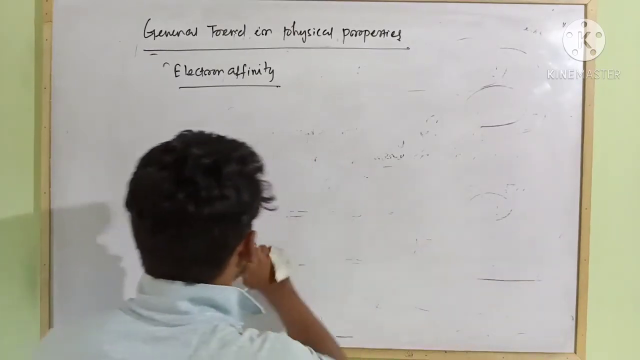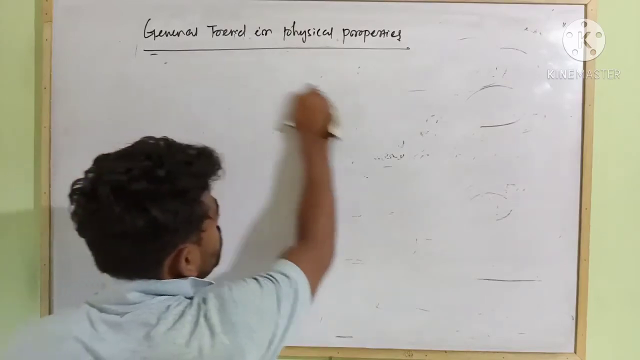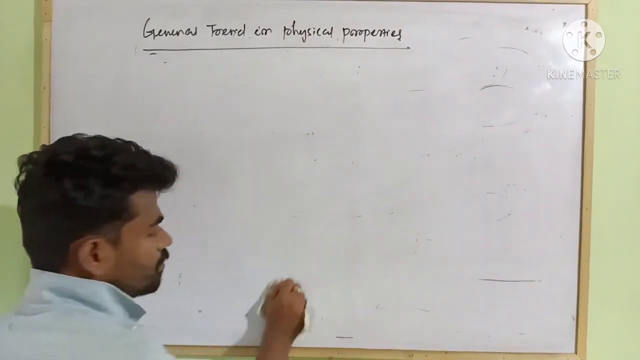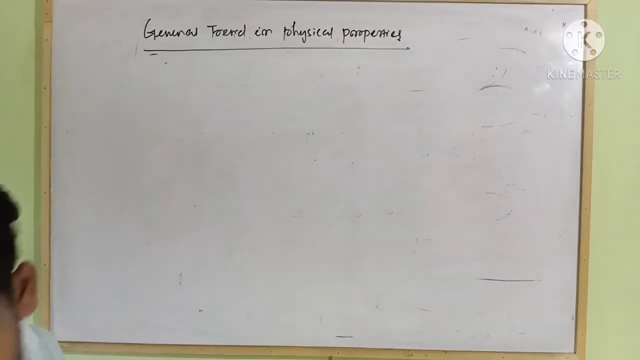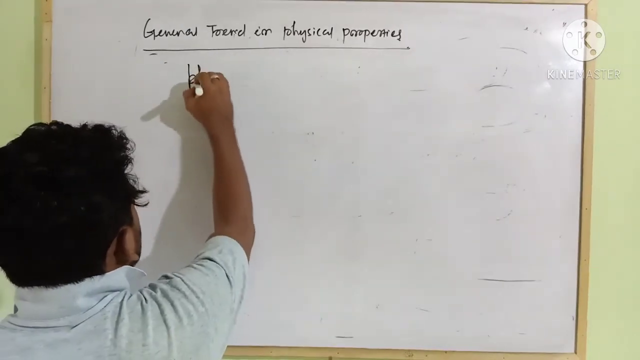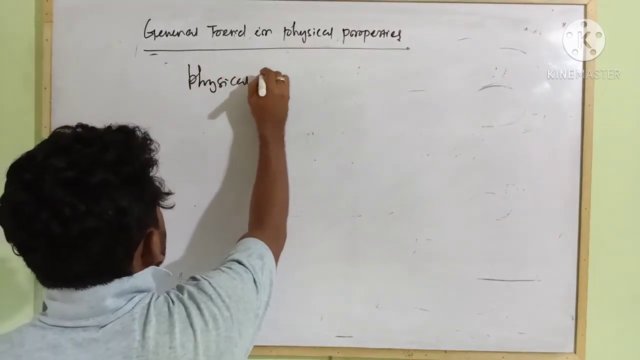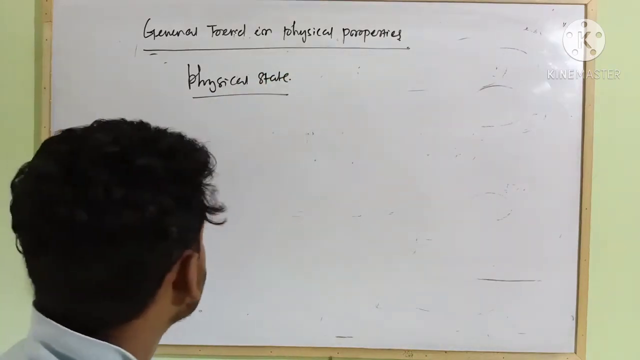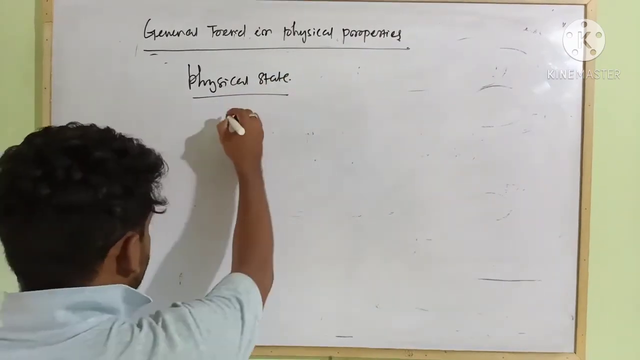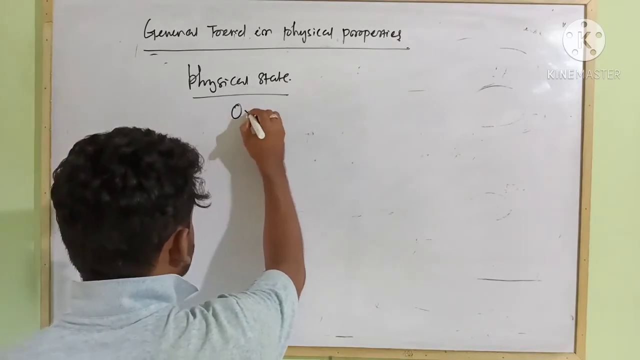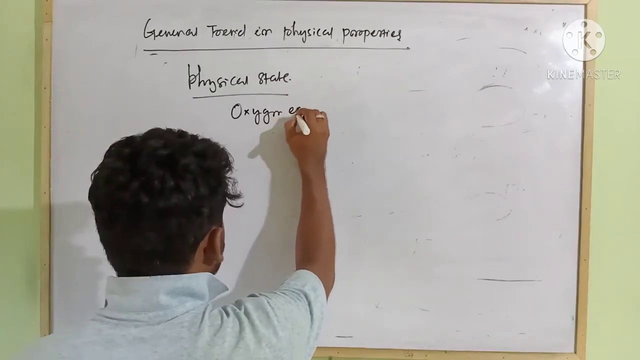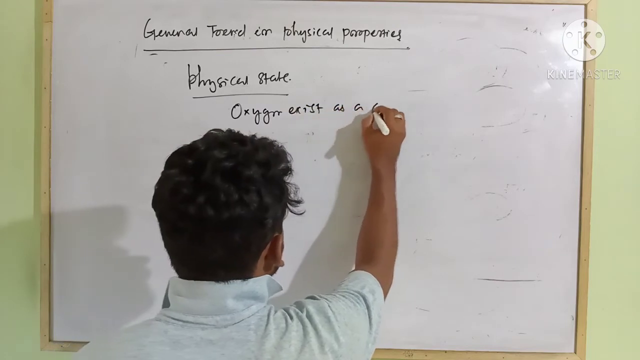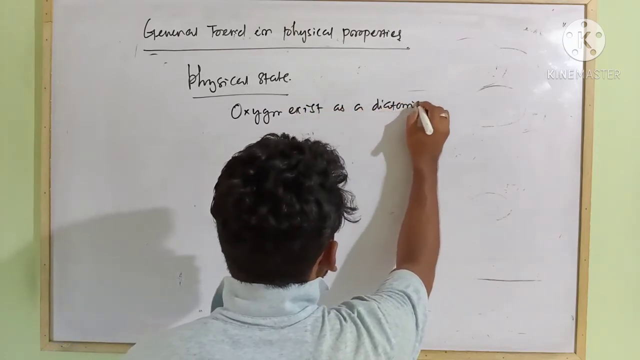Then we will discuss their physical state. Regarding physical state, oxygen exists as a diatomic molecule.